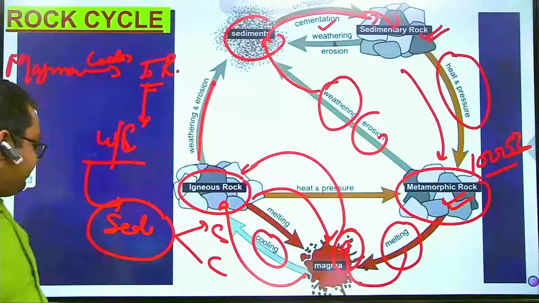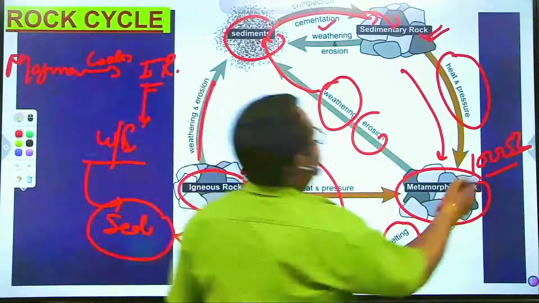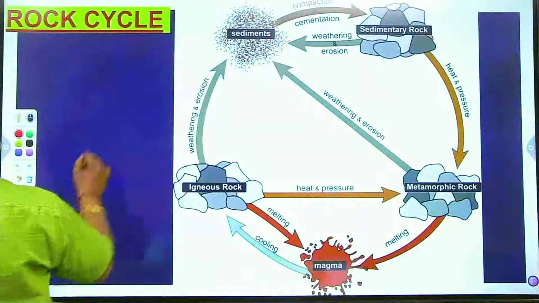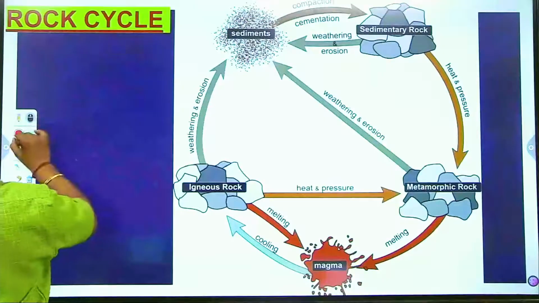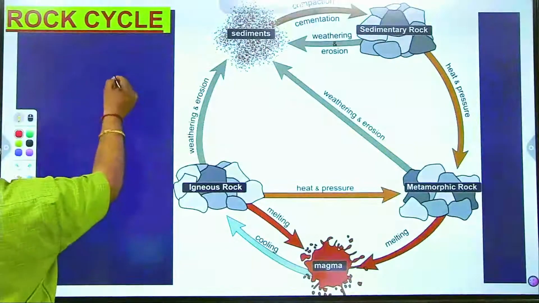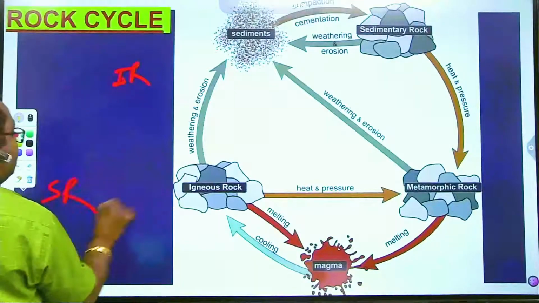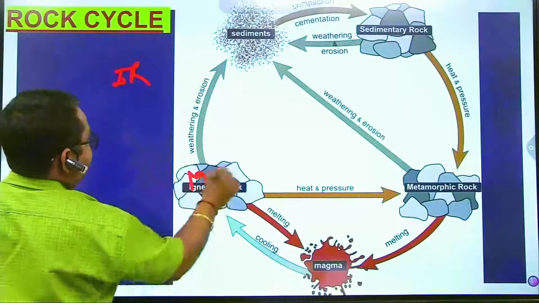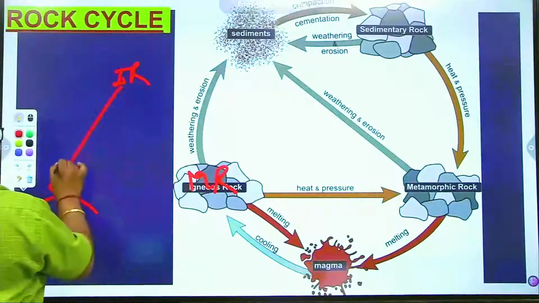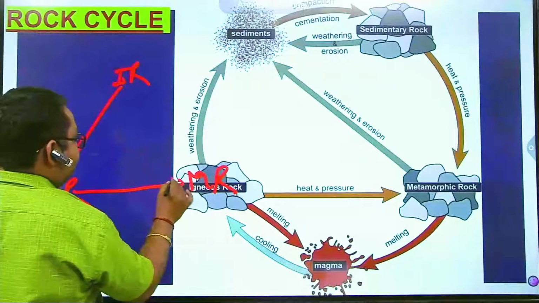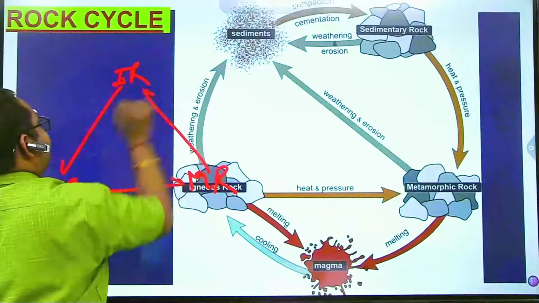So here we can see one more diagram related to this particular topic, rock cycle: igneous rock, sedimentary rock, metamorphic rock. Igneous can be converted to sedimentary rock, and sedimentary to metamorphic rock, metamorphic to igneous.